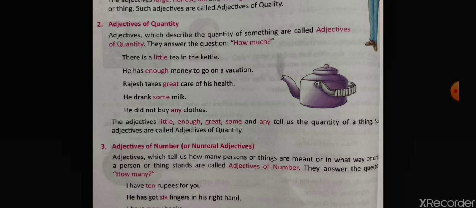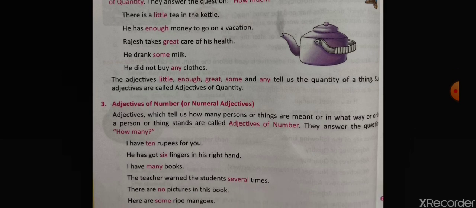Coming on to adjective of number, which tells us how many persons or things are meant, or in what order, or one person, or only a person or a thing stands, are called adjective of number. I have 10 rupees. He has got 6 fingers in his hand. I have many books. These are the examples.